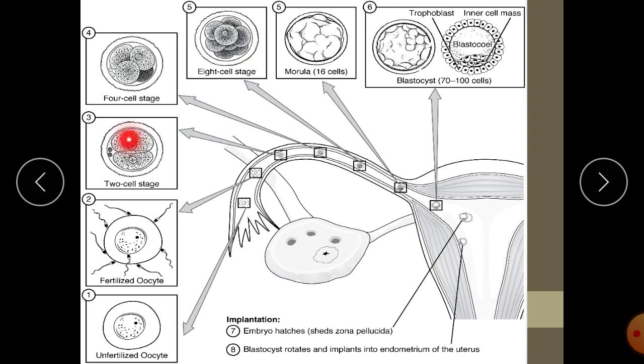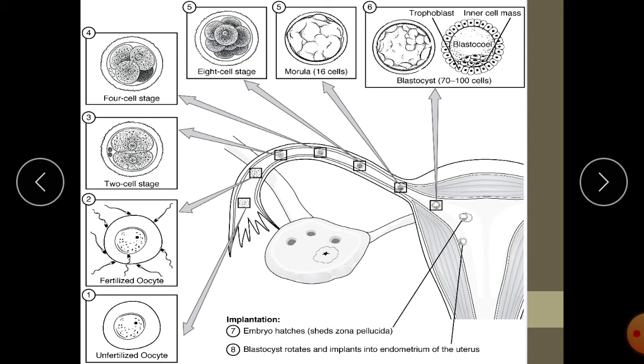So there is the 2 cell stage, then the 4 cell stage, then the 8 cell stage, then the morula. When it comes here, it would have 16 cells. Then when it reaches the cavity of the uterus, it undergoes cell division again. It may have around 70 to 100 cells.